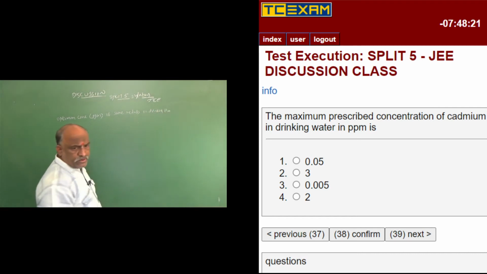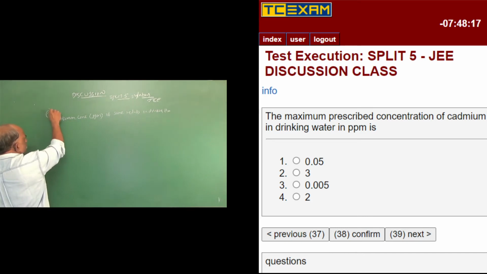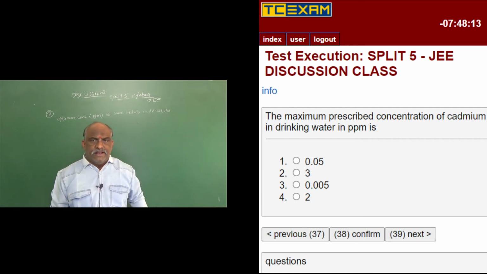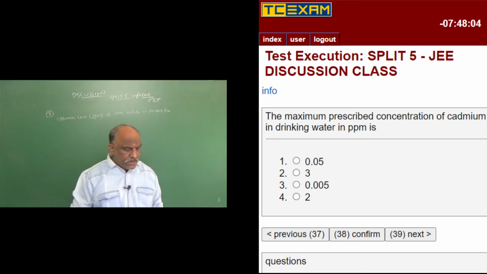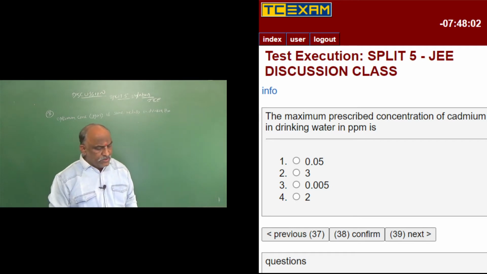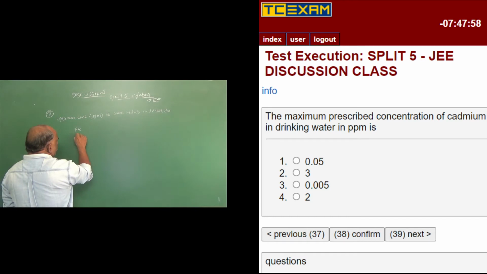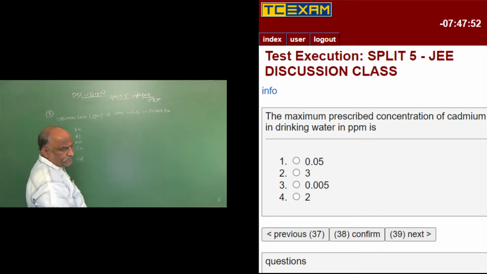This is question number 38. The metals are iron, manganese, zinc, aluminum, copper and cadmium.